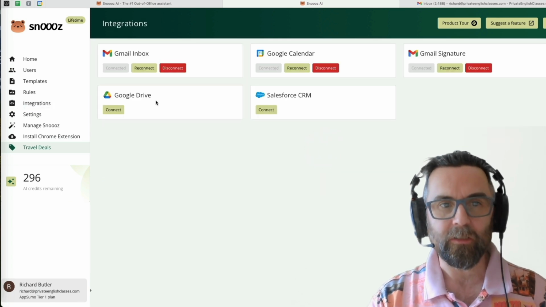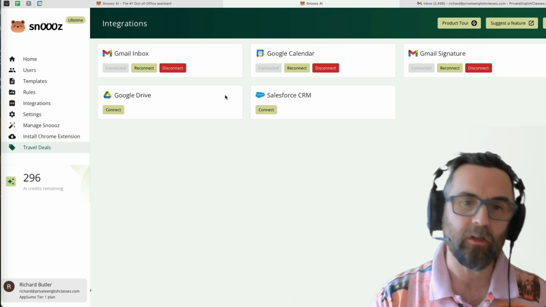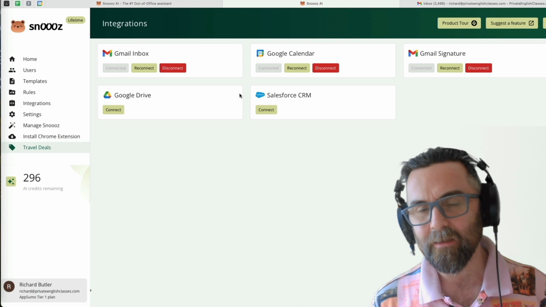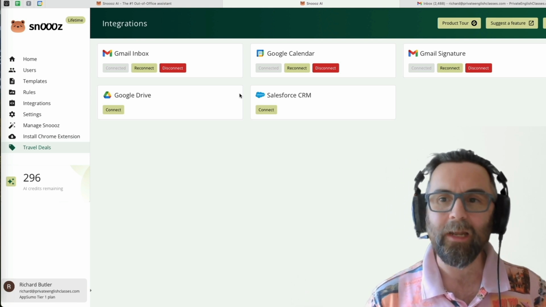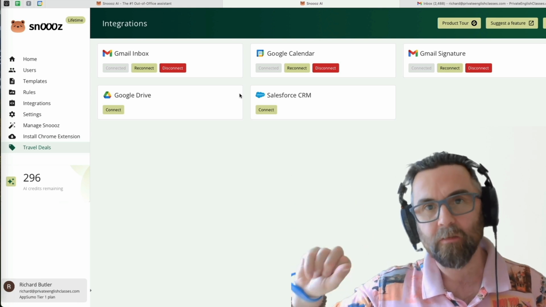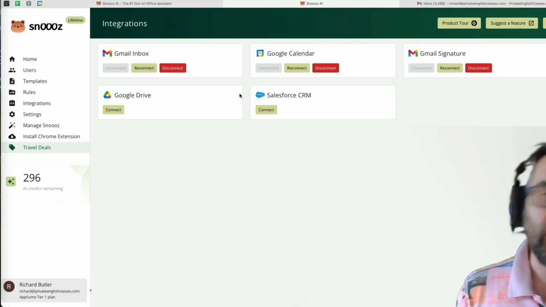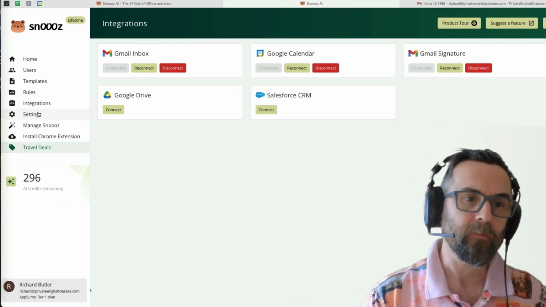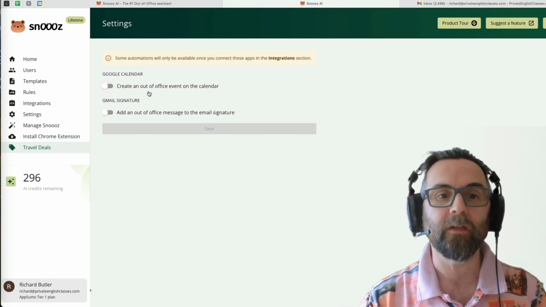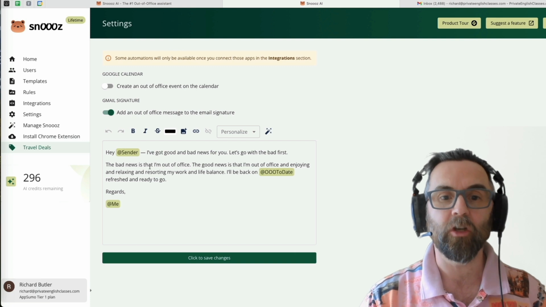Okay, integrations. This is where I can add my inbox, my Google Calendar, my Google Signature, Google Drive, and Salesforce. Let me talk about Google Calendar. Google Calendar will allow you to put automatically, it'll block out when you're out of the office. Okay, so it will automatically block out the times so that people can't book. If I go into settings, I have to, with Google Calendar, create an out-of-office event on Calendar, add an out-of-office email signature, which is this.